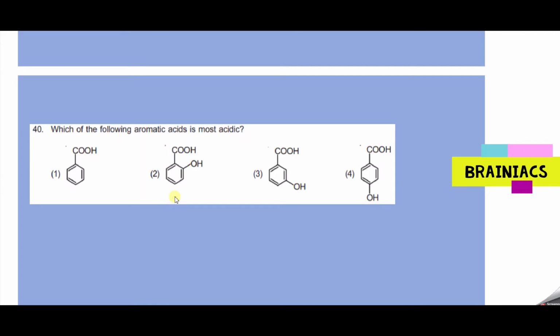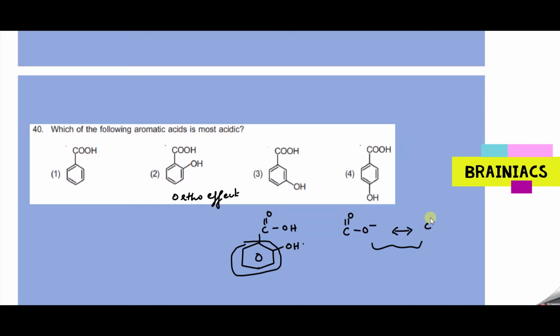Whenever benzoic acid derivatives are there, please remember there is cross conjugation. I might have explained in some classes. At the ortho position, if some substituent comes, this entire ring will come in one plane and COOH will move to the vertical plane, and that cross conjugation will be prevented. It can easily form the carboxylate anion, which will be highly stabilized because it forms identical resonating structures. Identical resonating structures are more stable. That is the reason, ortho effect. Option 2 should be the correct answer.